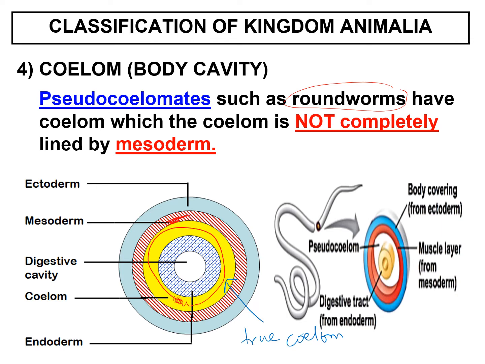But in pseudocoelom, because the body cavity, the yellow part here, is only lined by half. The mesoderm only lines the inner part. The outer part here does not line the body cavity, so it is considered as pseudocoelom. So pseudocoelom ni appears or can be found in roundworms that fall under phylum Nematoda.